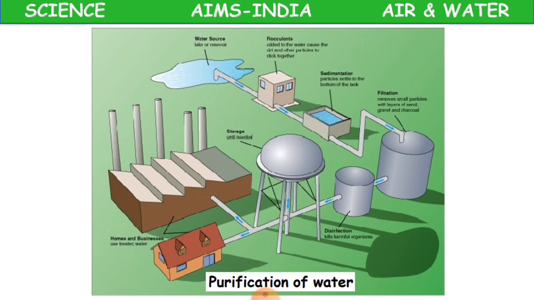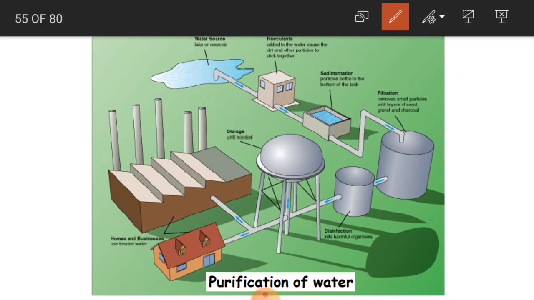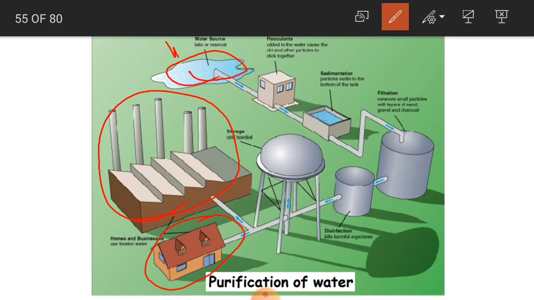Clear, children? See, here is the picture of how they do this water purification. Are you able to observe here? This is for a house, these are for the industries, factories and all that. And here the water is collected. This is the first stage. The water is collected from the river, sea and all water bodies. Then it is going to go